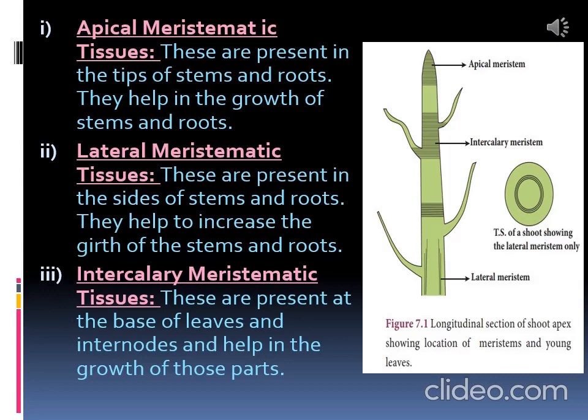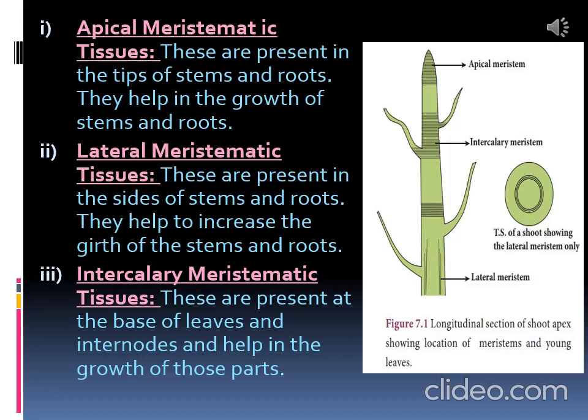After that, when it grows into a tree, the girth of the stem increases due to this lateral meristematic tissue. As you can see in the diagram, apical meristem is present at the tip of the plant, and lateral meristem is present at the sides of the stem to increase the girth or diameter of the stems or roots.